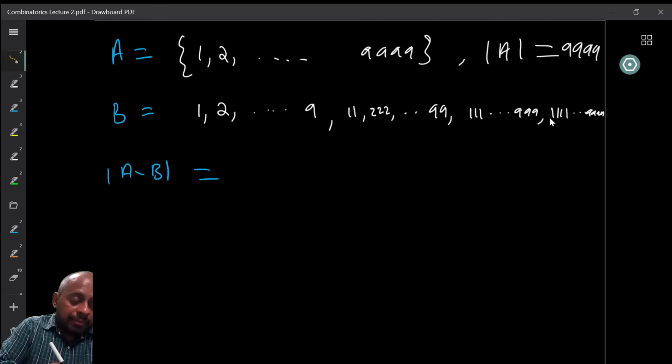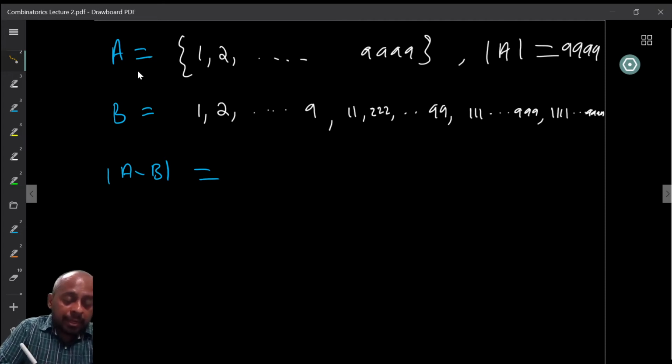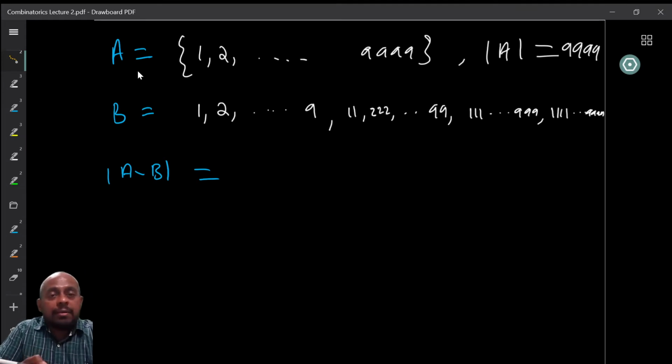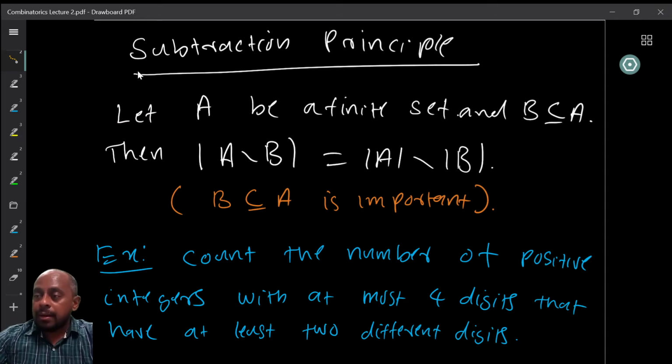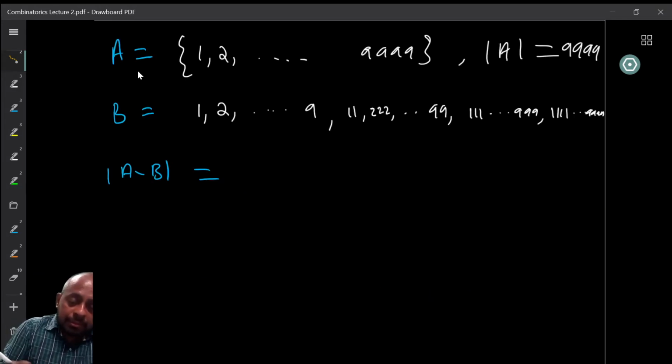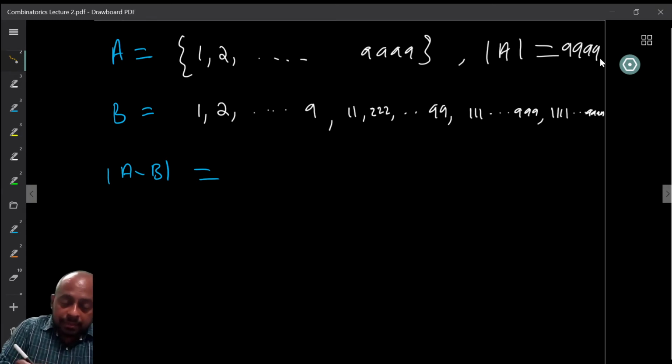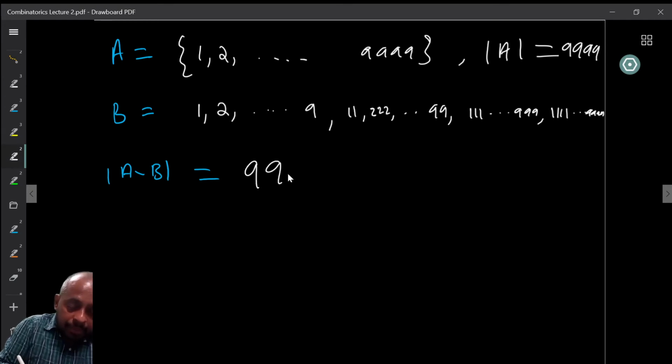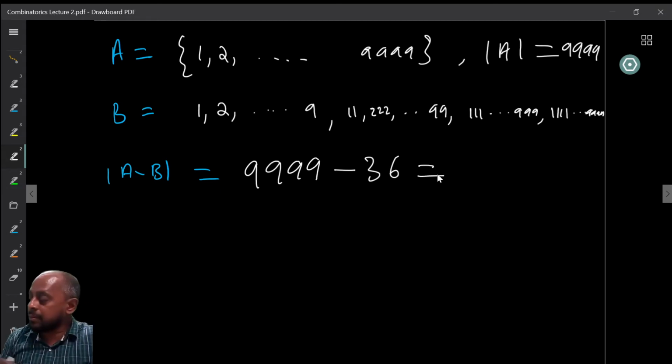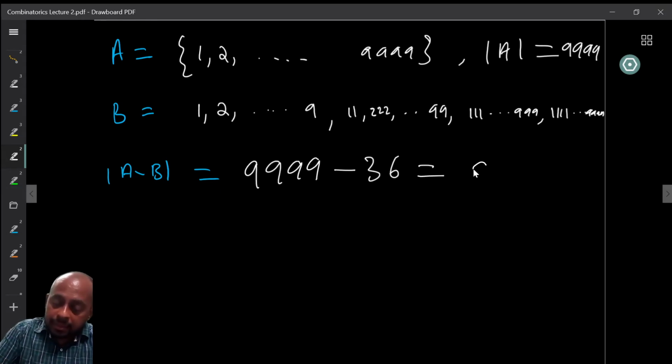So therefore, we can find the cardinality of A minus B. A minus B is the set of numbers with the property we were looking at: less than 10,000 and having at least 2 different digits. So what is this? This is 9999 minus 36. And what is this number? Whatever it is, 9963.